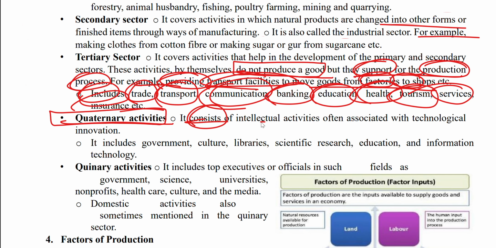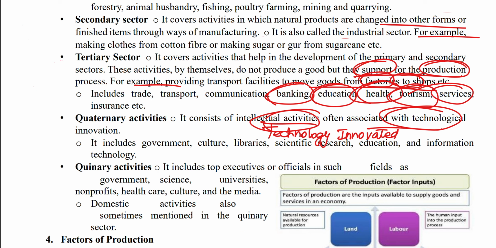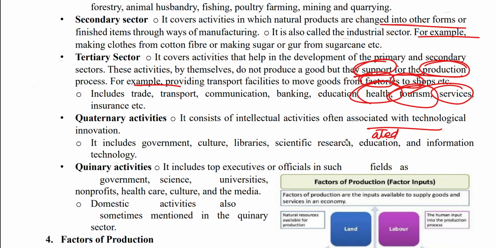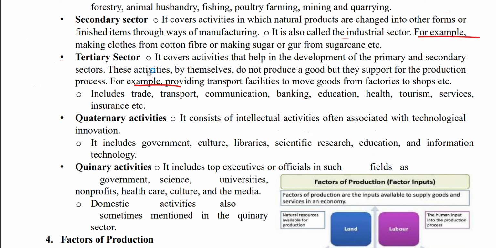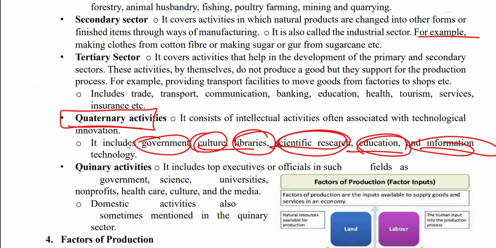Quaternary activities consist of intellectual activities often associated with technological innovation. A new technology is being innovated. This is what we call the quaternary activity. It includes government, where it results in governance, as well as culture, libraries, scientific research, education, and information technology.